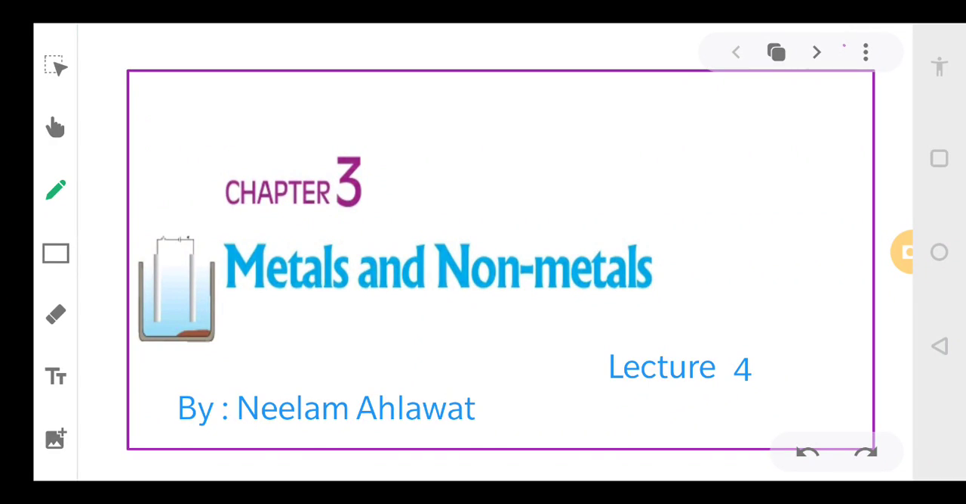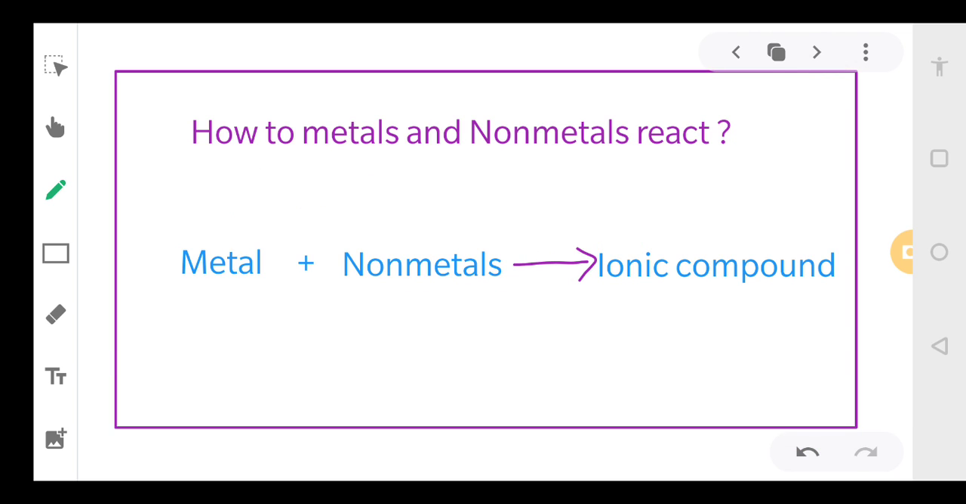Metals and non-metals. Just to remind you, dear students, most of this chapter has been removed or eliminated for this session. Hopefully next session you will have the complete chapter. Whatever is there in the syllabus is very, very important, and you need to understand the basics and revise them again and again.